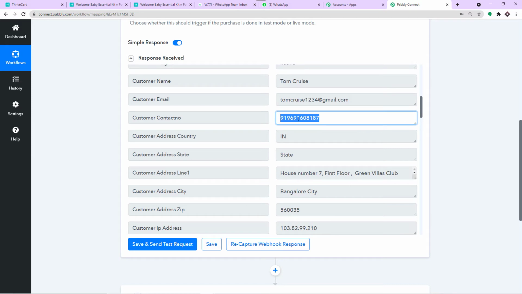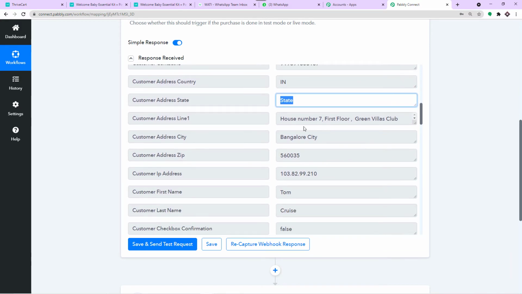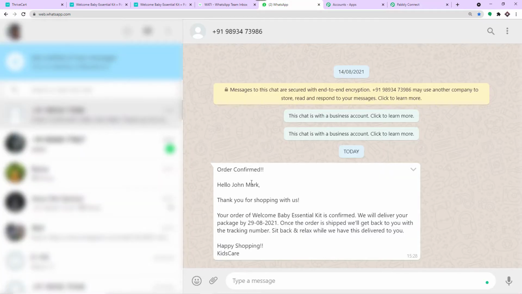This is the WhatsApp number or the phone number of Tom Cruise where we will be sending the WhatsApp message via WATI. This is the country where he lives, and we haven't mentioned the state. And this is the address line 1, this is the city, this is the zip code, and the rest of the details. So what's next? Now we are going to send him a WhatsApp message, something like this. Okay, so this is how the message will look.